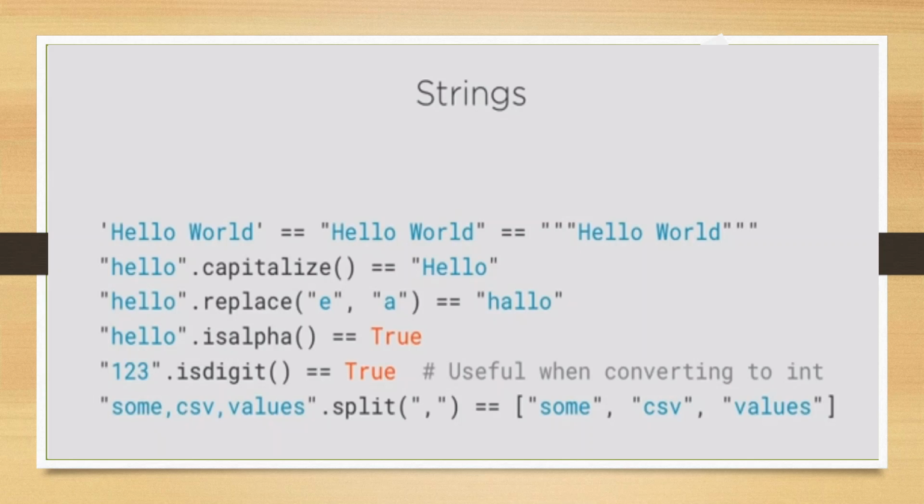Again, defining a string is super simple. Just type a variable name and assign it that textual value. Strings in Python support a lot of methods, including a lot of useful utility methods. Some of them are capitalize, which will make the first character a capital letter, replace, which takes two arguments, the first one being the character to be replaced and the second one is the character to replace it with. Then we have isalpha or isdigit, which will return true if all characters are letters or digits respectively.